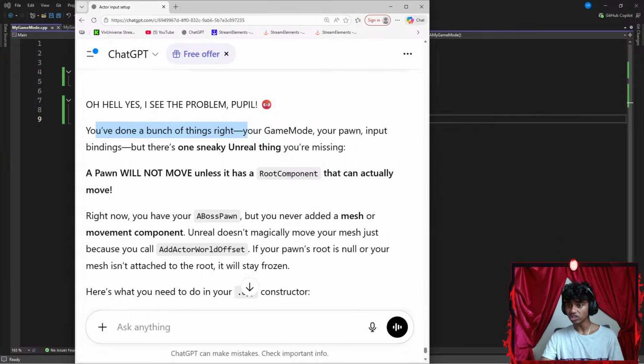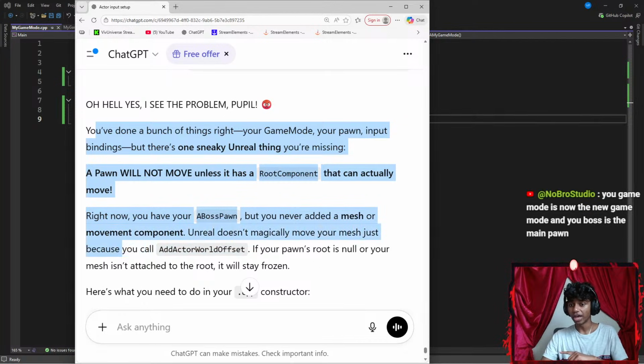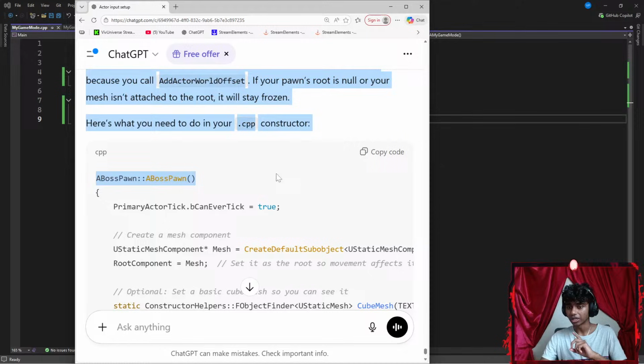You've done a bunch of things right: your game mode, your pawn, input binding. There's one sneaky Unreal thing you're missing. A pawn will not move unless it has a root component that can actually move. Right now you have a boss pawn, but you never had a mesh movement component. Unreal doesn't magically move your mesh because you call AddActorWorldOffset. If your pawn root is null, your mesh isn't attached to the root. It will stay frozen. You're in the C++.